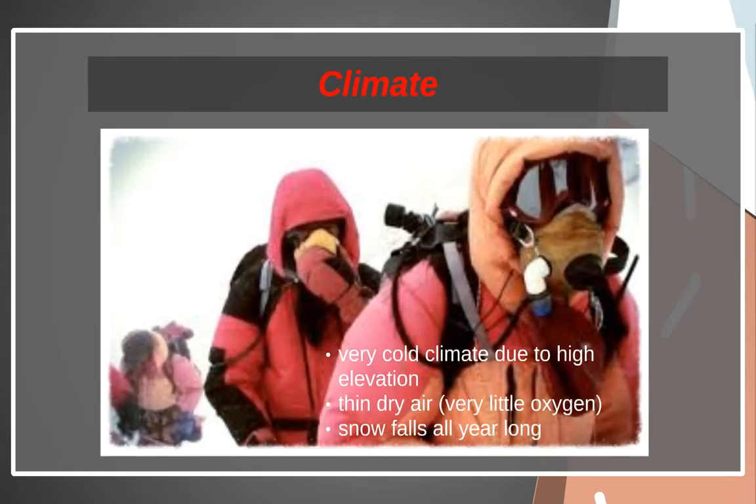The next thing we'll talk about is the climate. You see some pictures here of some mountain climbers on Mount Everest. This just characterizes the very cold climate due to the high elevation and the thin, dry air, which means that there's very little oxygen in the atmosphere at these elevations. And that means that at any point in the year, snow could fall, even in the summer.